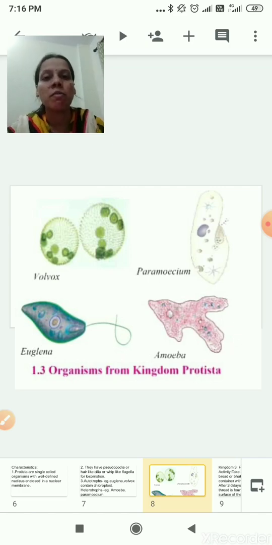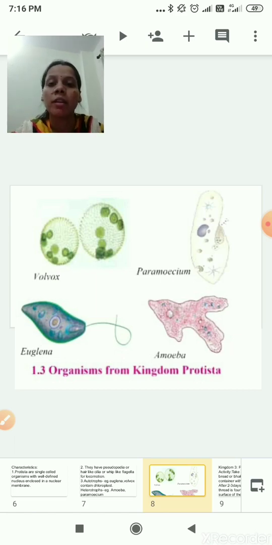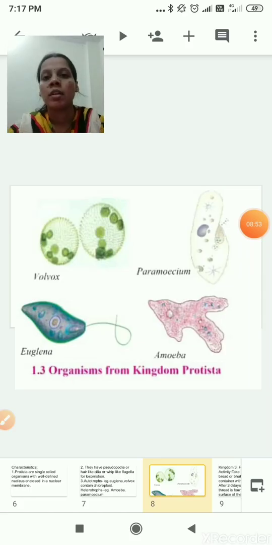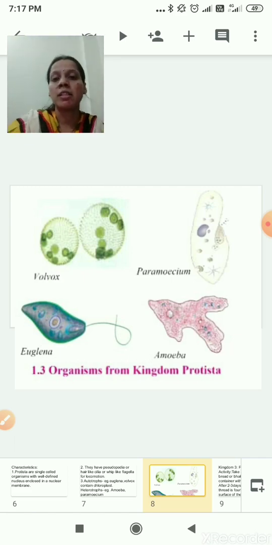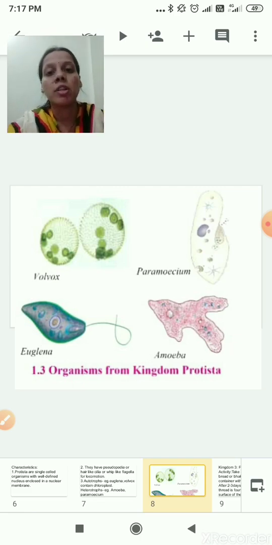Okay, so what we have studied today? We have seen the definition of biodiversity. Then we have seen the definition of biological classification. Then we have seen the name of the scientist, Robert Harding Whittaker. This is the name of the scientist who classified living organisms into 5 kingdoms. Then based on the characteristics he had divided living organisms into 5 groups.